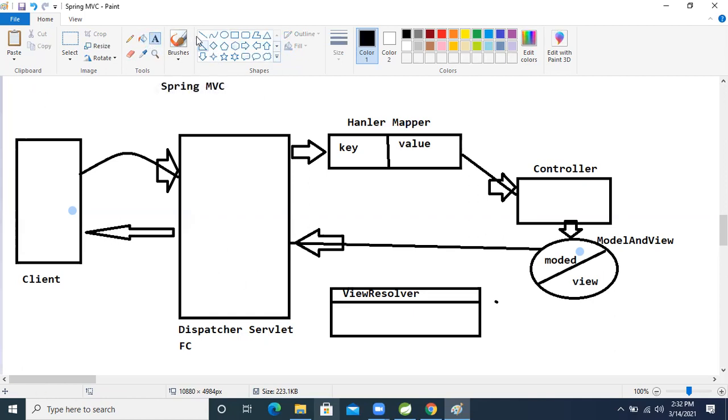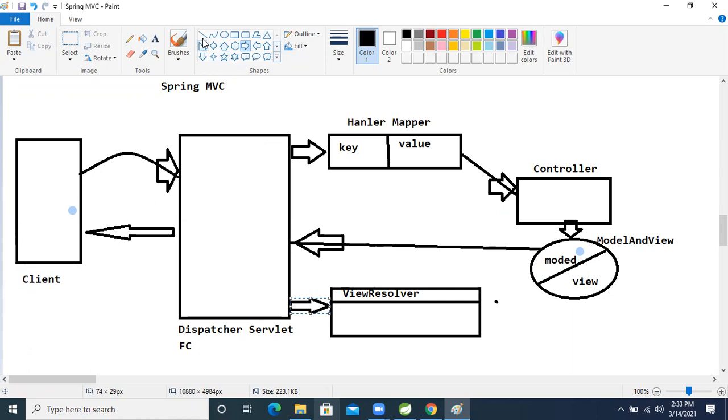Who will call this object? The dispatcher servlet will call. Dispatcher servlet is nothing but the front controller. Don't worry, when we do the practical, I will tell how our servlet is calling this object and how things are happening. But this flow is mandatory. Without this flow we can't work on it. Please remember it every time. If a person remembers this flow, then Spring MVC is too much easy.